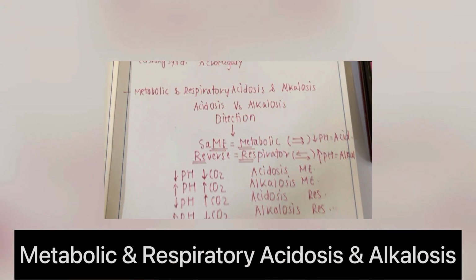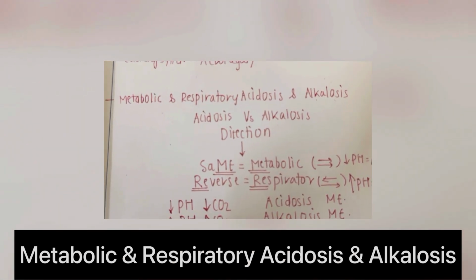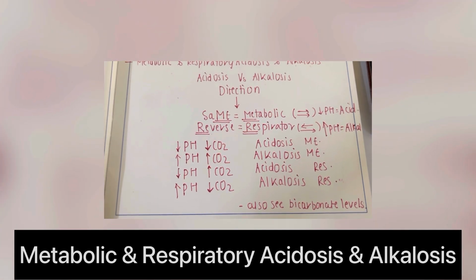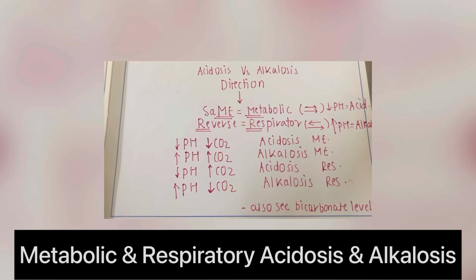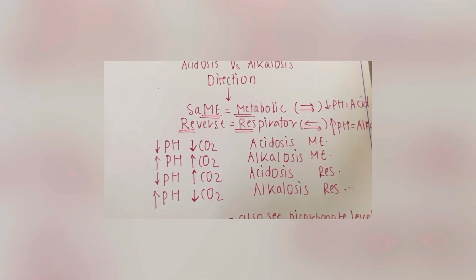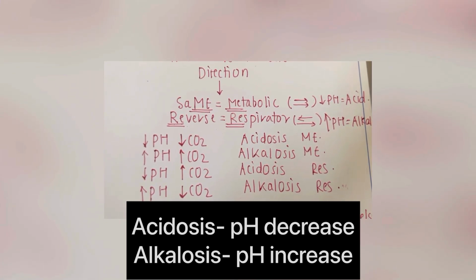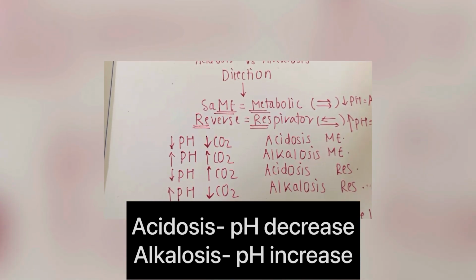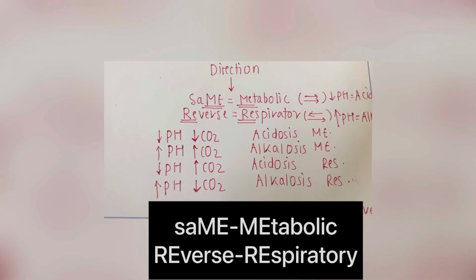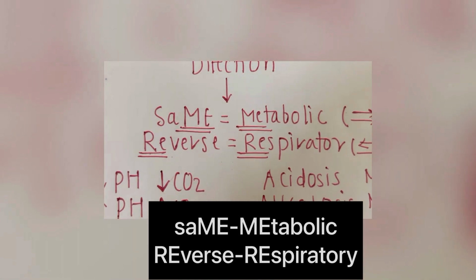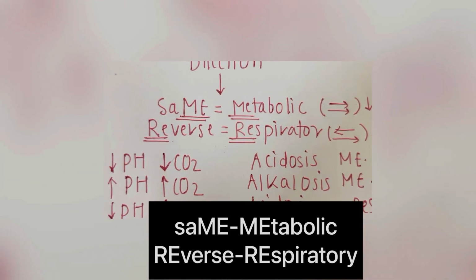At the very first we are going to see metabolic and respiratory acidosis and alkalosis. A lot of students find it difficult, but it's really very easy if you understand some tricks. So guys, as we all know, acidosis कब होता है जब pH decrease होता है, and alkalosis कब होता है जब pH increase होता है. So if pH is less and CO2 is also less, both arrows are going in the same direction, तो that is metabolic. And if both arrows are going in reverse directions, that is respiratory.